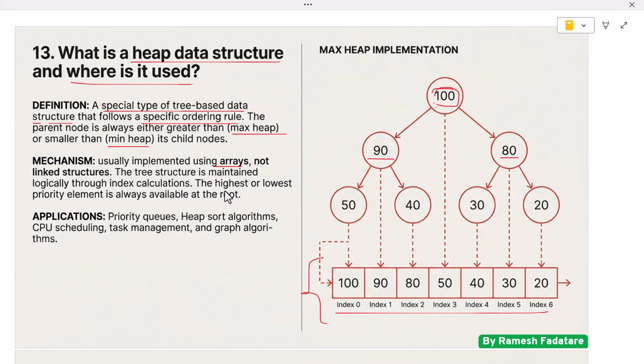The most important property of a heap is that the highest or lowest priority element is always available at the root. Heaps are widely used in priority queues. In a priority queue, elements are processed based on priority rather than insertion order. Heaps are also used in algorithms such as heap sort, which sorts elements efficiently. In real-world systems, heaps are used in CPU scheduling, task management, and graph algorithms. Interviewers ask this question to check whether candidates understand priority-based data handling and efficient retrieval of important elements.